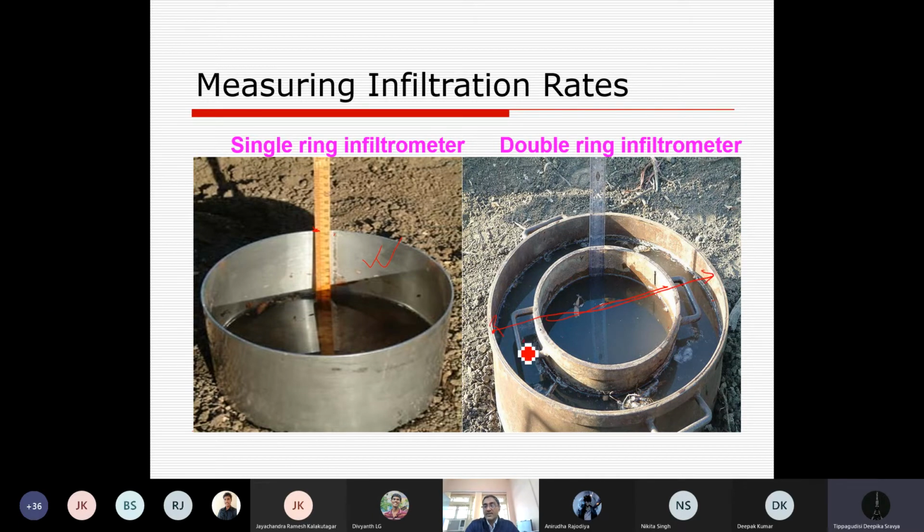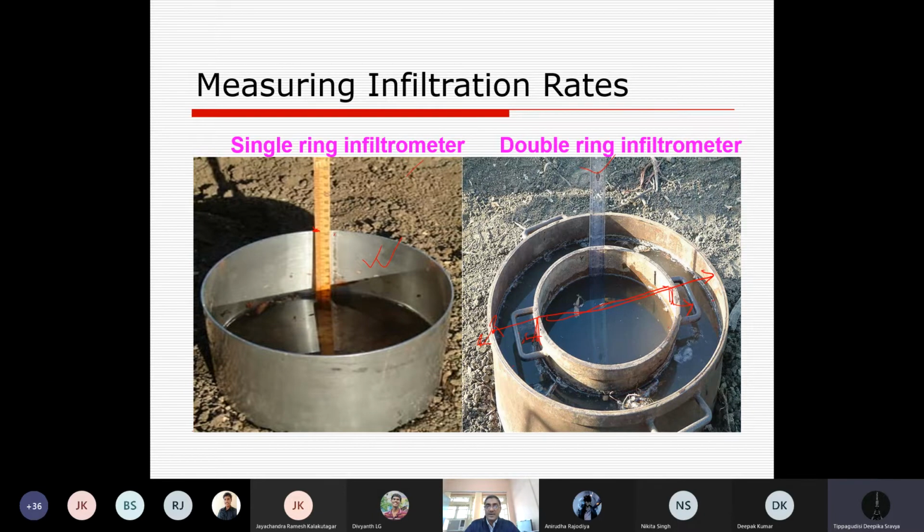This outer ring is filled with water to avoid any loss of water from the inner ring in the lateral direction. Did you get the point? Yes, sir. Okay. So these are the methods, single ring infiltrometer and double ring infiltrometer, to measure the infiltration rate of soil.